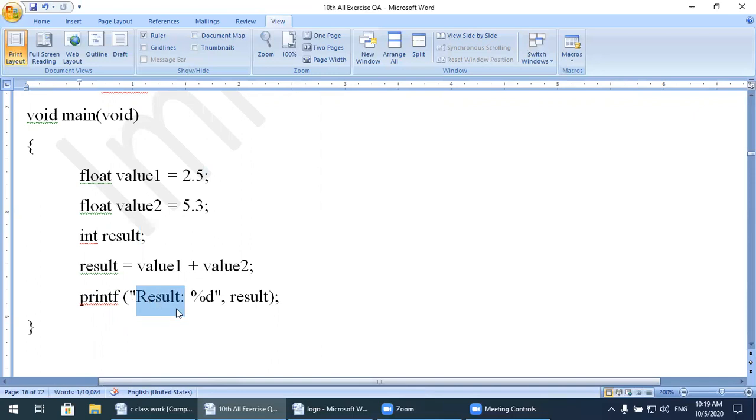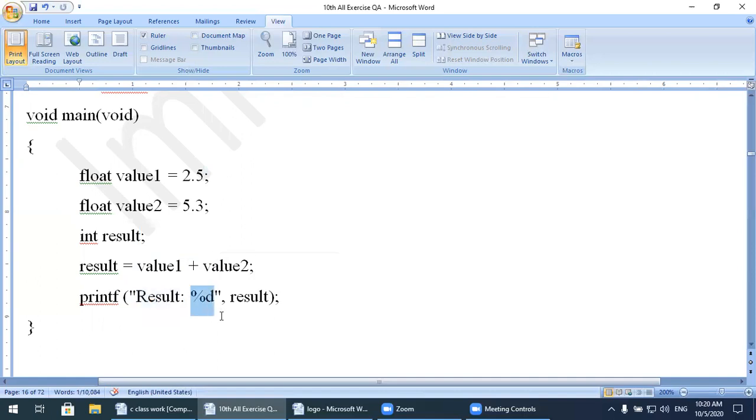Within double quotes in the printf function, we can use three things. Number one, message. Number two, format specifier. And number three, escape sequence, which we can also use in the printf function. So within double quotes, watch here, one quote is over here, another double quote is over here. In between these double quotes, we use the message.